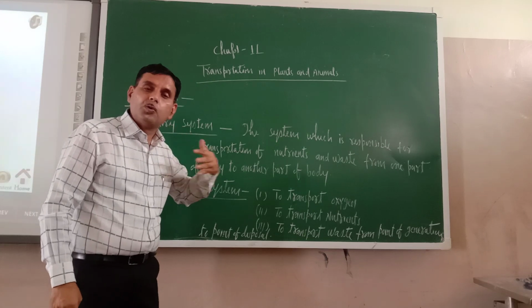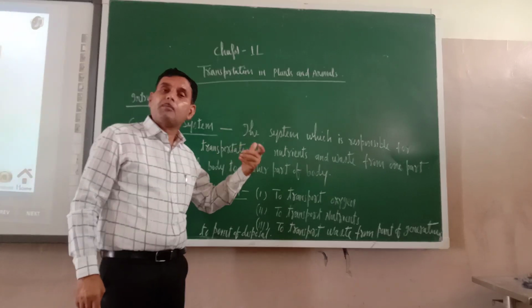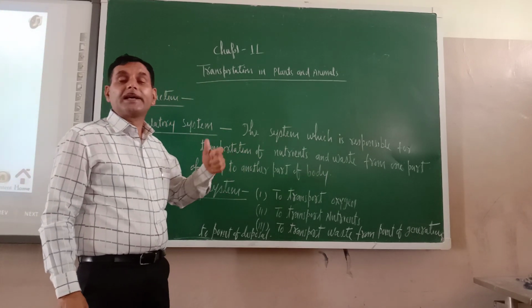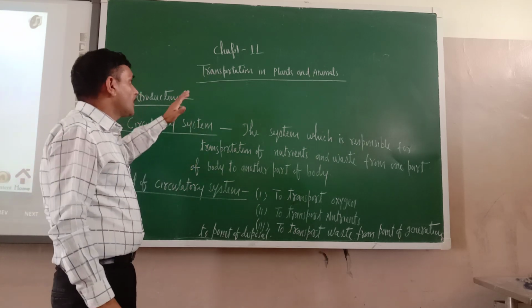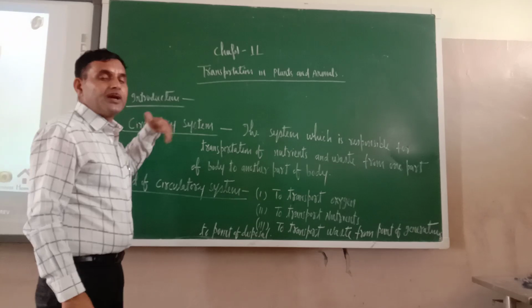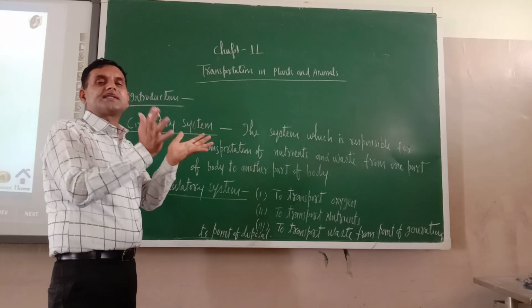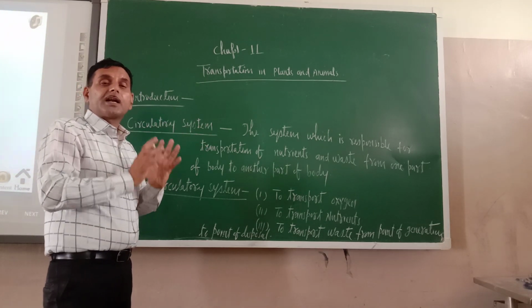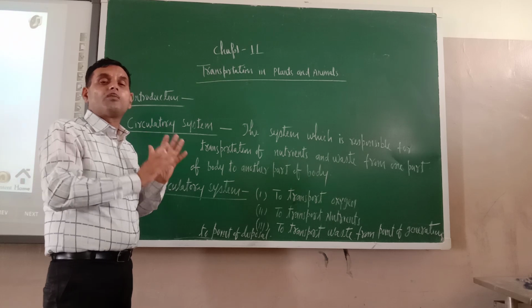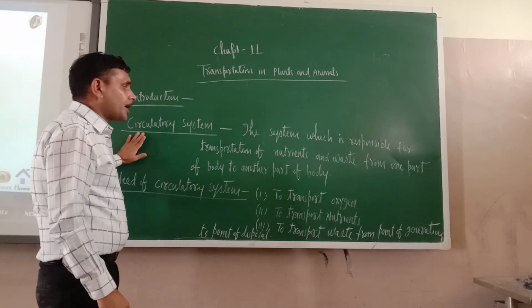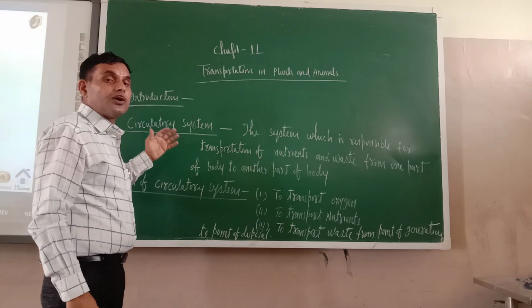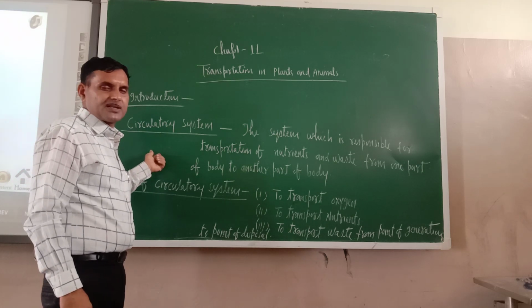They should go out of our body, otherwise they will create complications. Because of these things, we require one well-defined system which can transport these things from one place to another place. So we are talking of the human circulatory system first.